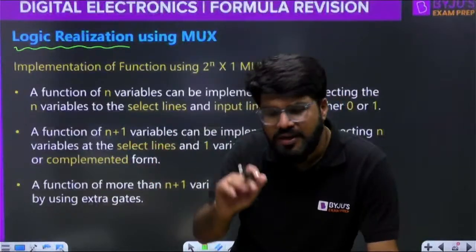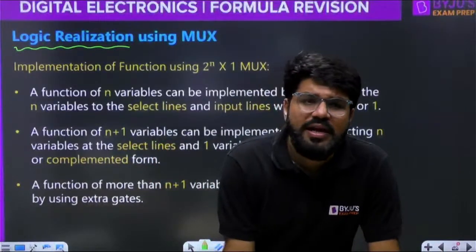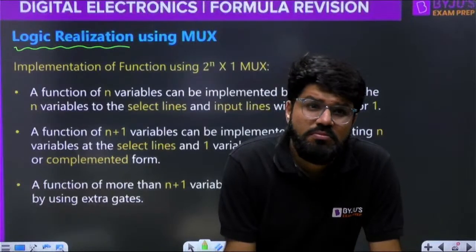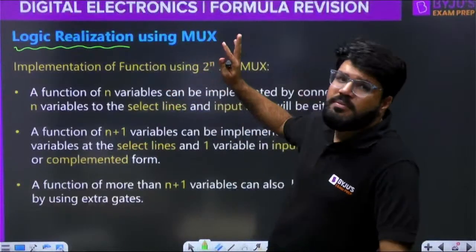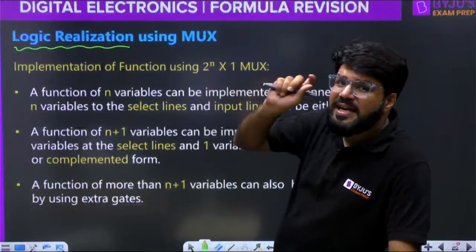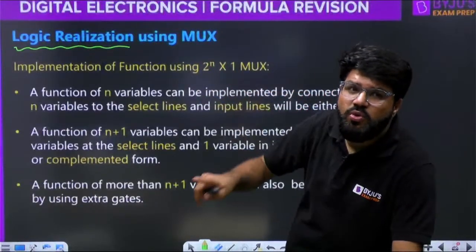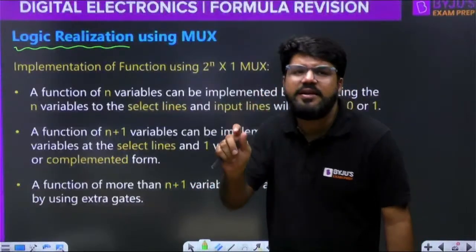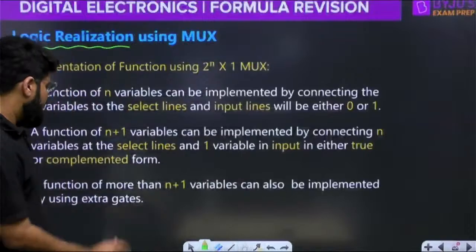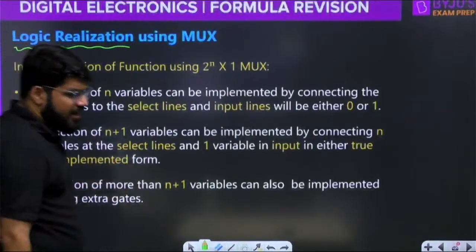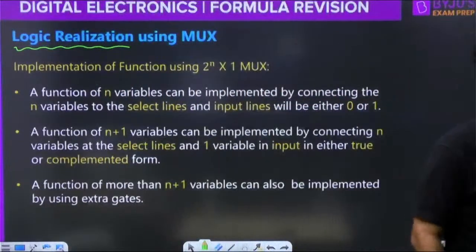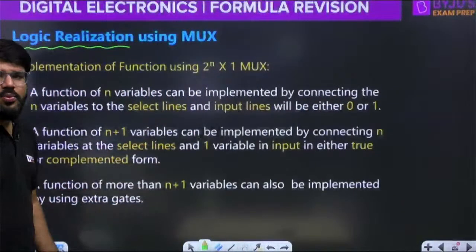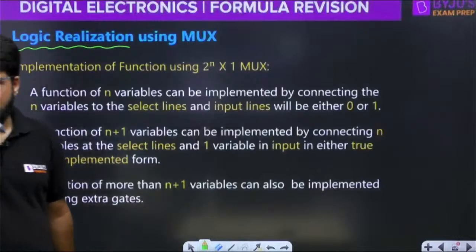How to realize it? What is the method? We will tell that as well. If you want to realize a function of more than n plus 1 variables using a 2 power n cross 1 mux, meaning n select lines, so using n select lines you want to realize a function of more than n plus 1 variables, you will have to use extra logic circuitry at the input lines. This can be implemented by using extra gates at the input lines side. Now, how to actually implement this, let us understand. But these are some important points to be remembered. Sometimes they can ask this. Okay, next.